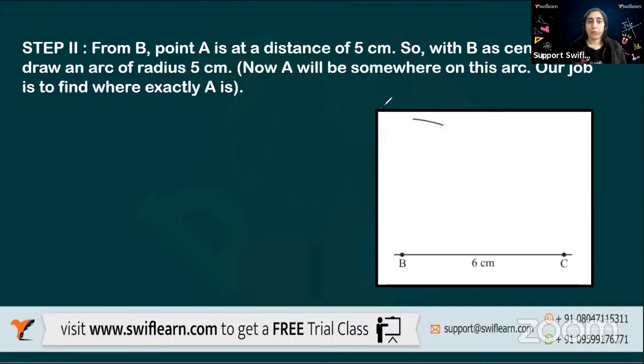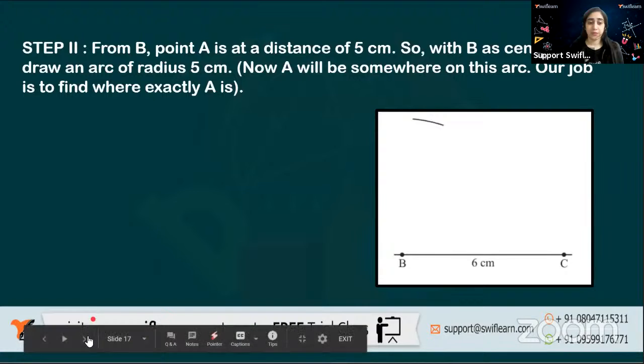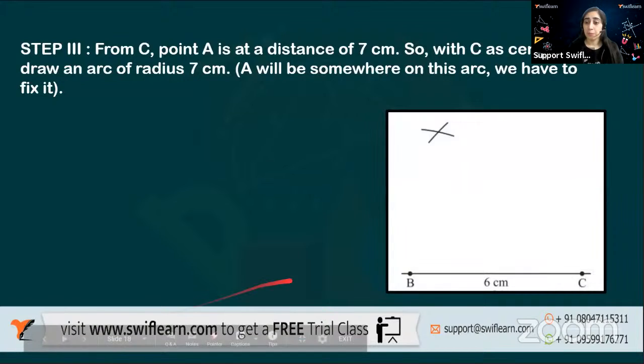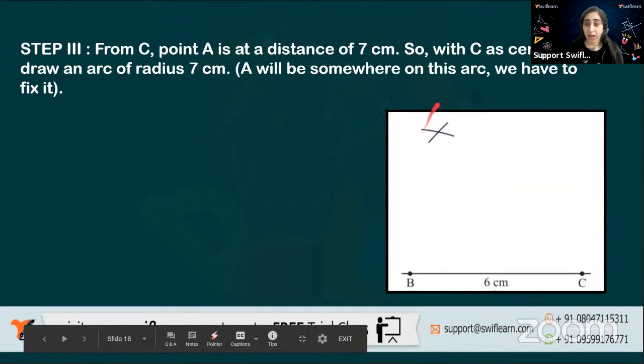Now BA would be the distance. So I know A will come somewhere here, on the arc of 5 centimeters. Now A would be somewhere here on the arc. So our job is to find exactly where A is. A can be here, here, here, here. But exactly where is A? That we need to find. For that, we know the length of AC as well, right? So what will I do? I'll again use this ruler and the compass, find the length of AC, open it to 7 centimeter, put C as a center and make an arc.